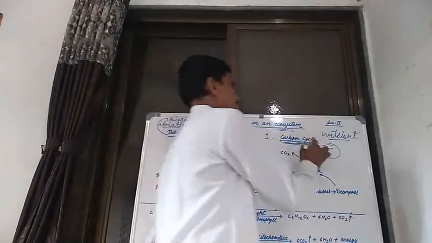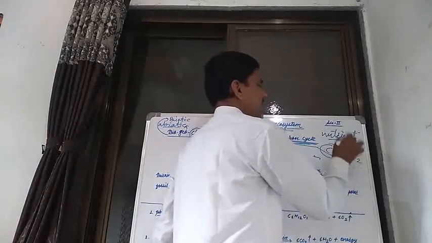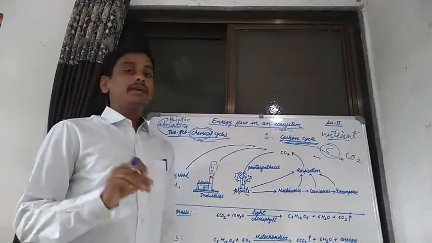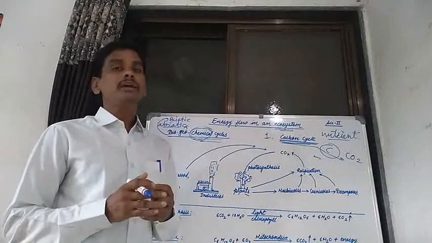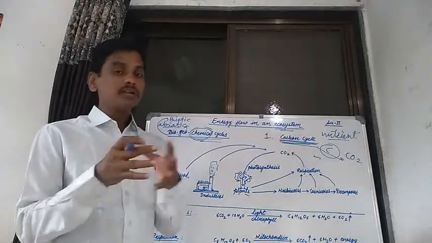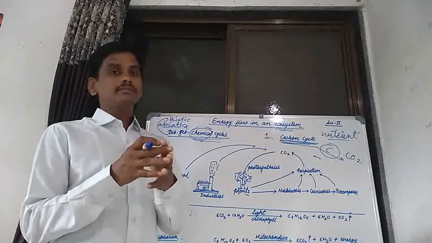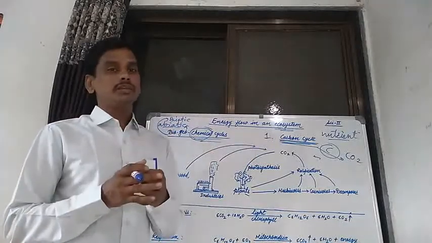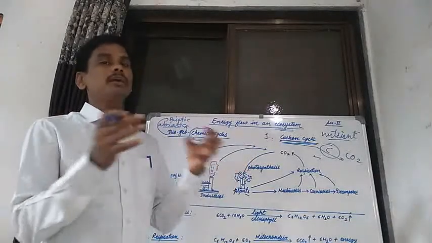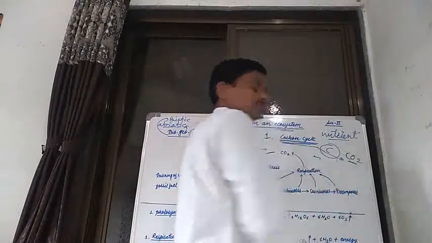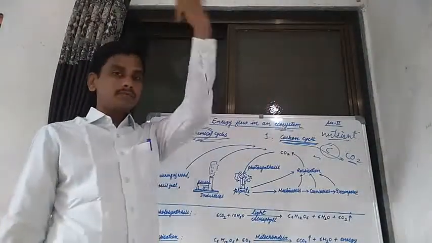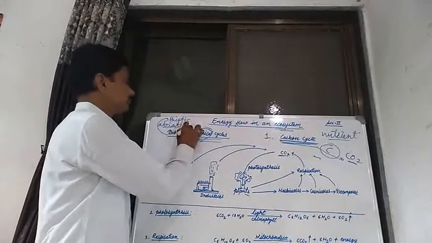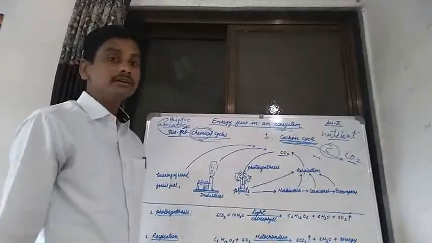Now carbon is present in the atmosphere in the form of carbon dioxide. Carbon dioxide is one of the compounds. Carbon is an element, oxygen is an element, and when these two elements combine together to form a compound, that is known as carbon dioxide. And carbon is present in the atmosphere in the form of carbon dioxide, an abiotic component. Atmosphere is an abiotic component.